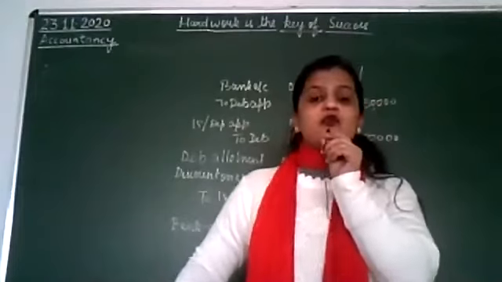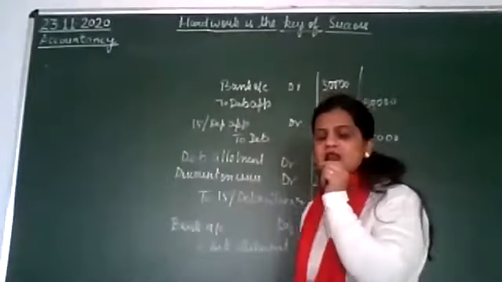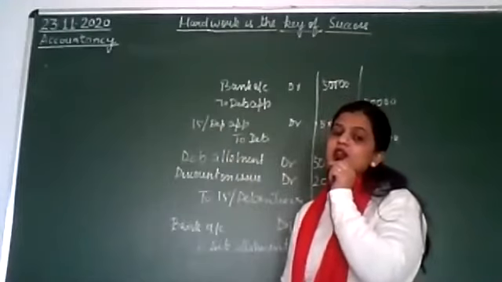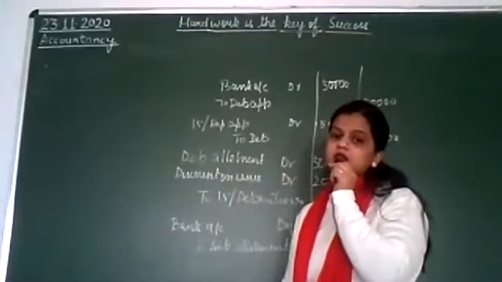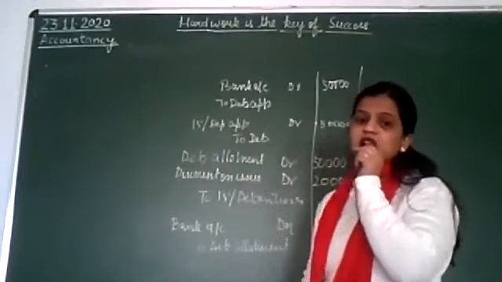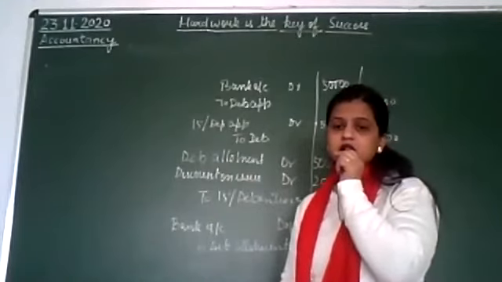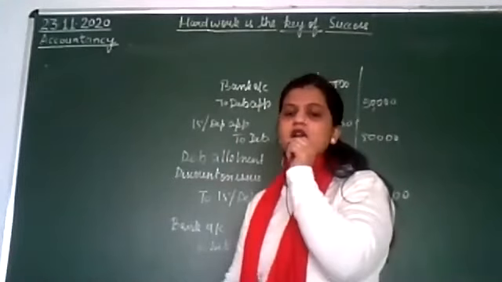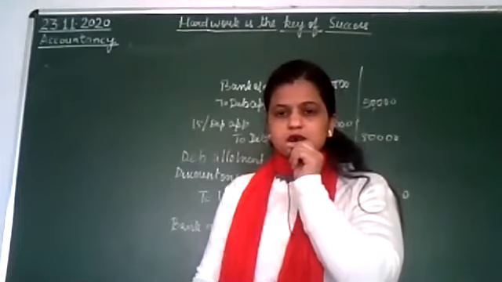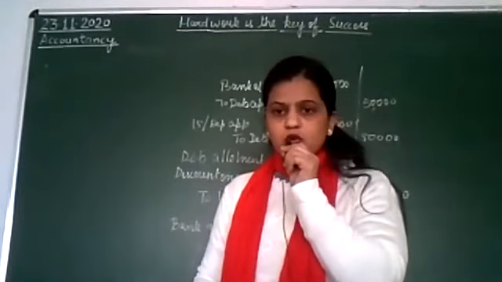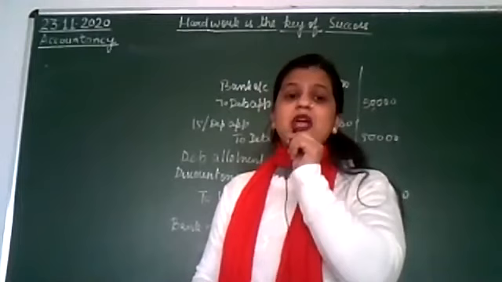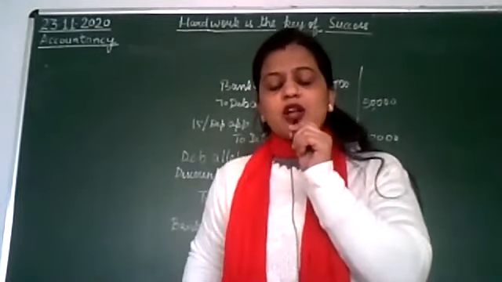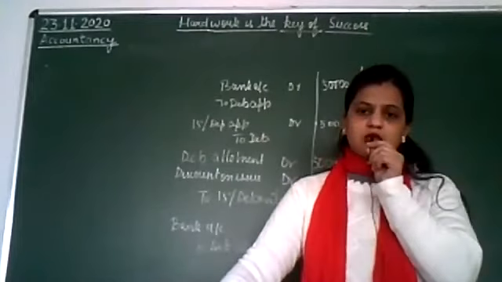And 1/5 amount, how much amount is given of discount? 20,000. Tell me. 20,000 है या कुछ और है, बता दीजिए. 20,000 का 1/5 कितना आएगा? 1/5 is 4,000.